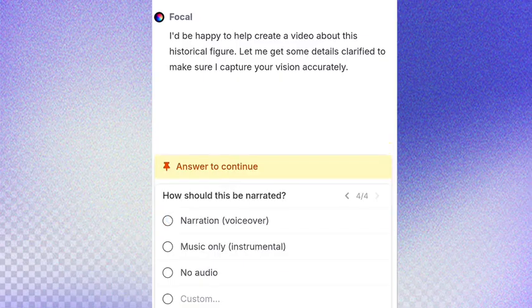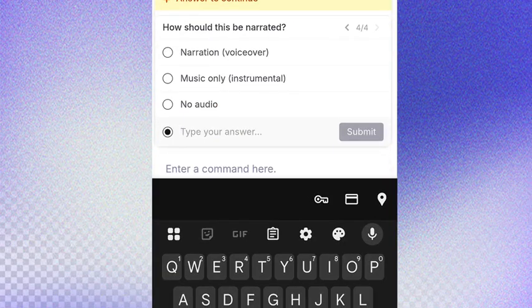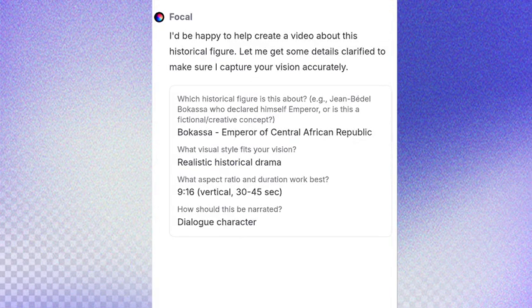Now, do you want a narration voice, or which one do you want? You can choose any one. So if you want narration voice, or you want music only, or you can also choose customize. Here you write something like dialogue or characters. Let's put characters so that it will make sense. Characters, then you click on submit. Then after that, it is going to analyze everything.